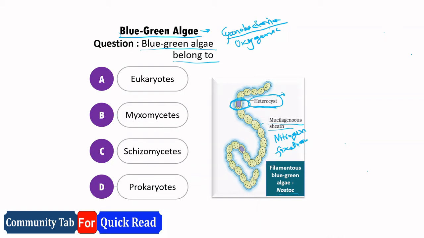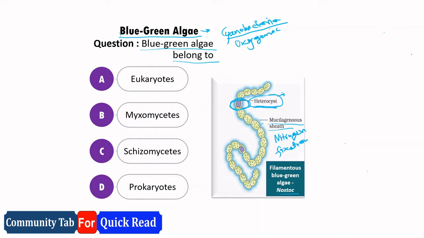They are photosynthetic autotrophs, which means they are able to do photosynthesis. If they are able to do photosynthesis, they have chlorophyll. They have chlorophyll a, the same as green plants. That's why they are able to do photosynthesis.